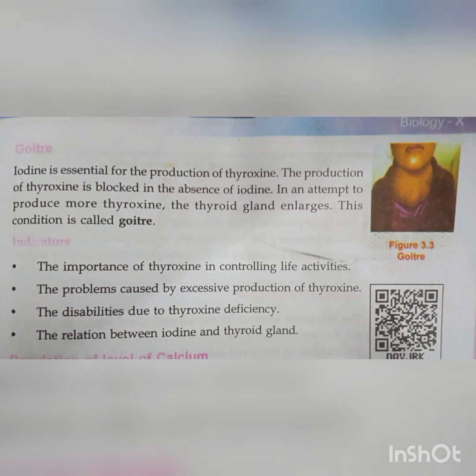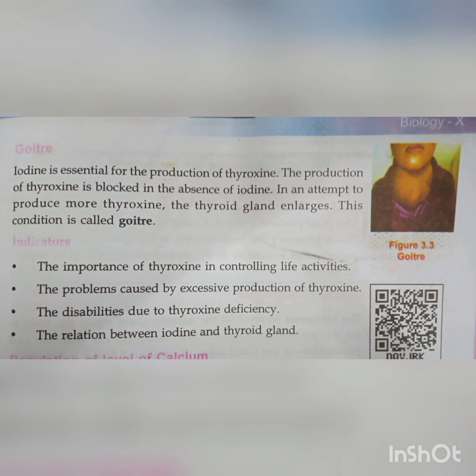For the production of thyroxine in our body, iodine is very essential. Iodine means salt. It is very essential for production of thyroxine. If iodine is absent in our body, the production of thyroxine becomes blocked. In such a case, the gland becomes swollen.